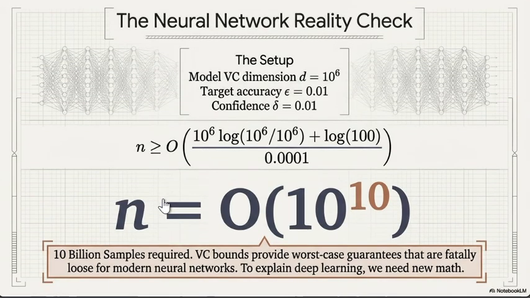Now the neural network reality check. A modern network can have VC dimension on the order of 1 million. To guarantee 1% error with high confidence, the classical bound asks for roughly 10 billion samples. So the bound is correct but usually uselessly loose. To explain why deep networks generalize, we need tighter tools.